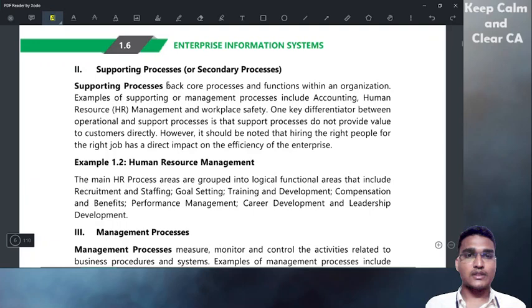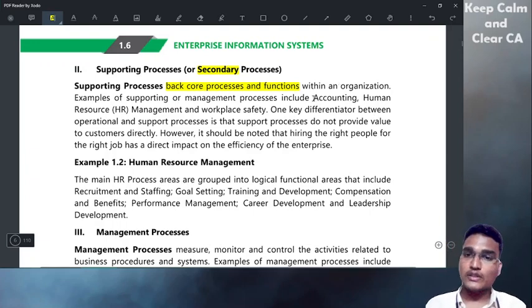supporting processes are also called secondary processes, whereas the core process, what are core processes? Manufacturing of products or rendering services. So the primary process will be backed by supporting processes and functions within an organization. All that manufacturing will be done, but they alone cannot do it, they need some support. They will again need some supporting services.